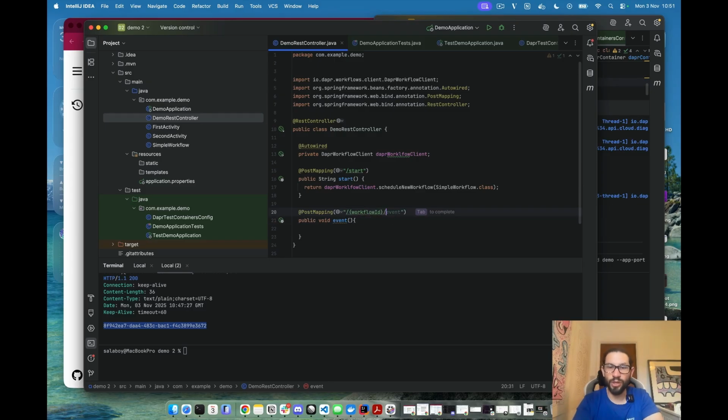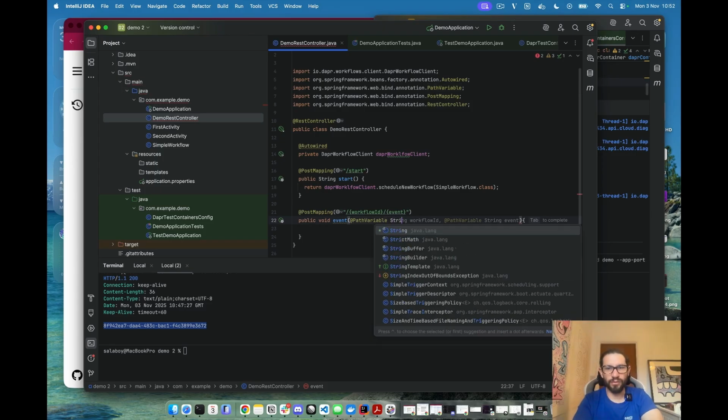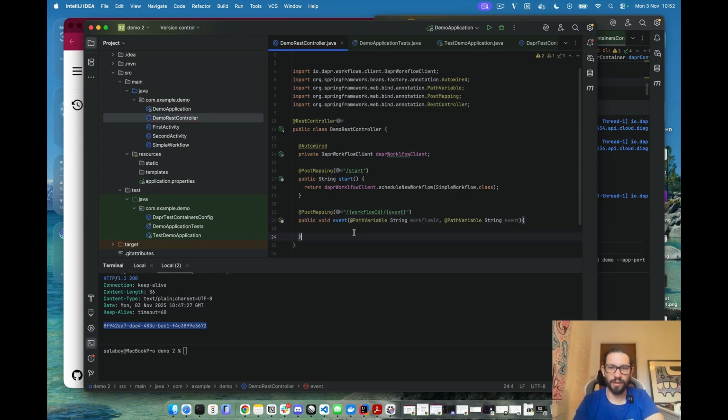We need to specify which workflow ID we want to send the event to. And then we can use a path variable: string workflow ID, string event, right? So we can do Dapr workflow client, raise event, we can pass the workflow ID, external event, and event.